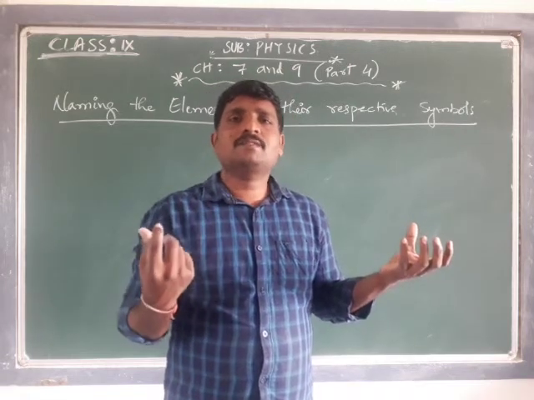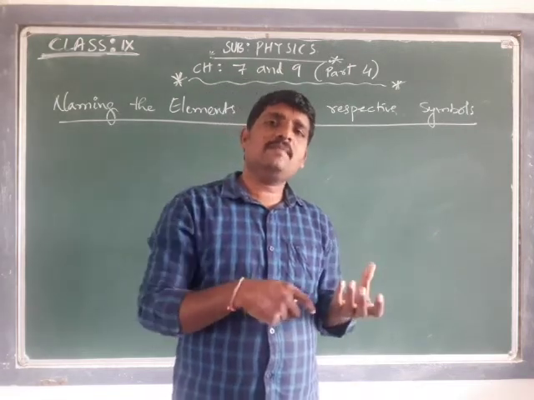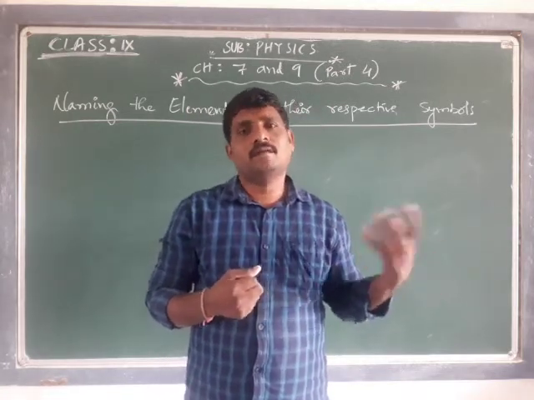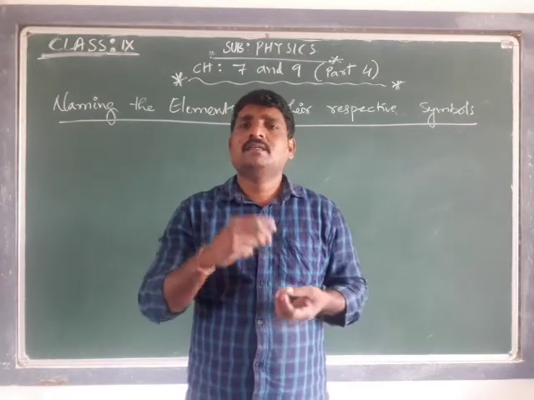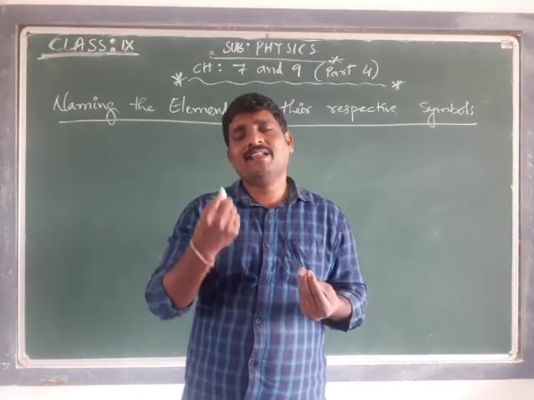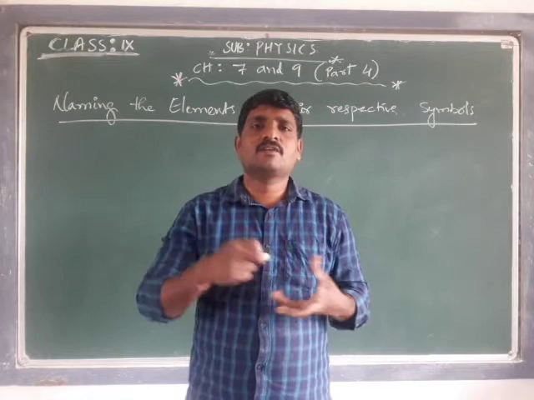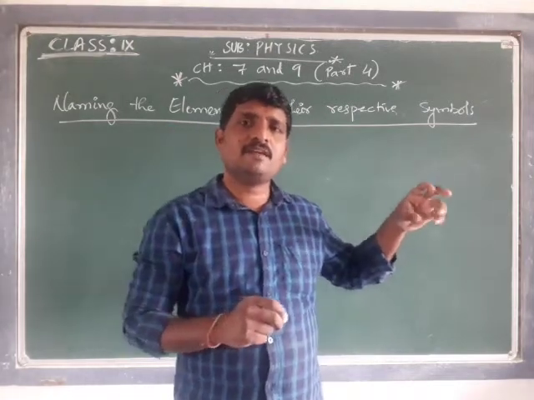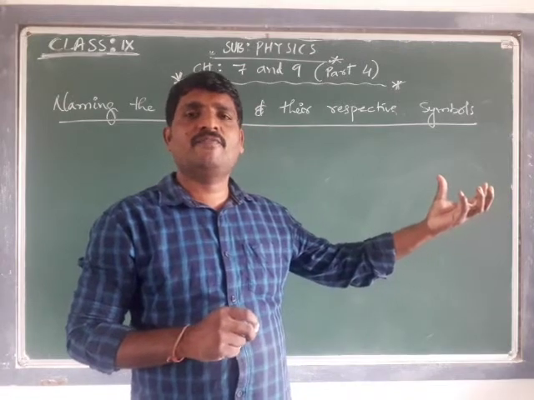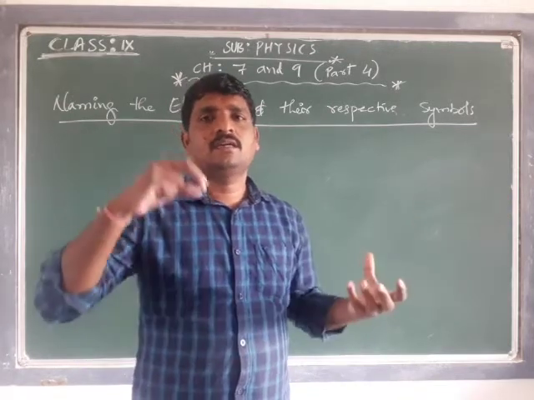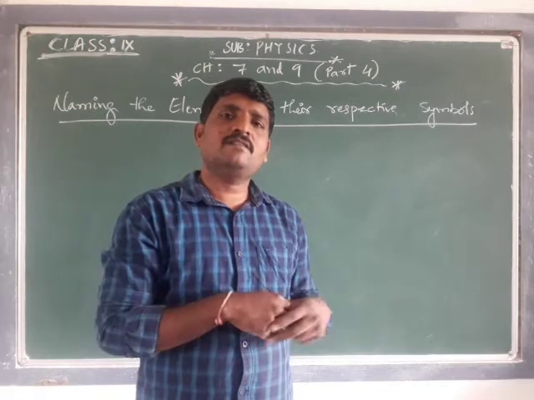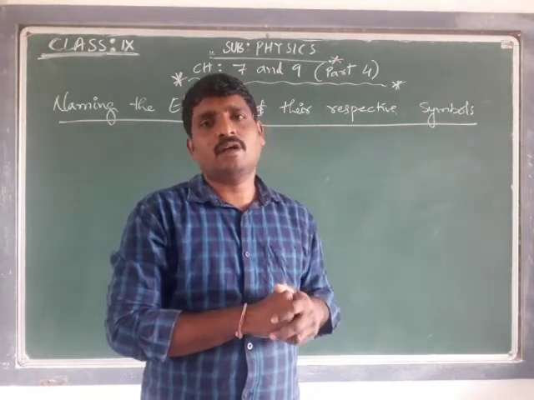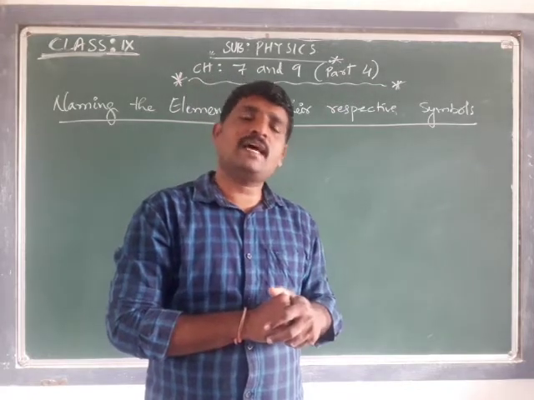If two atoms of different elements are chemically bonded, they give a molecule, but that molecule we refer to as a compound. Two same type of atoms we call a molecule of an element. If the atoms are of two dissimilar types, we call it a molecule of a compound. That is a small review of the last session.